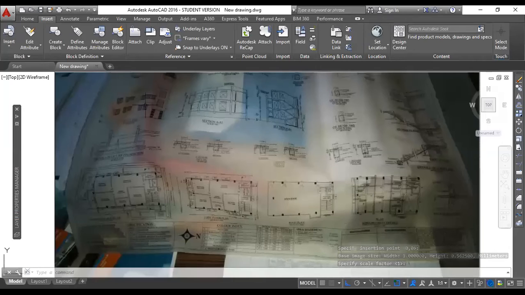You can see in an A1 sheet you need to show all the details like the floor plan, the first floor plan, this is the roof plan, the beam column plan, slab details, then the elevation and sectional drawings, then the staircase detail, beam column, all those details. This is a particular A1 sheet. Now why I am showing this to you?